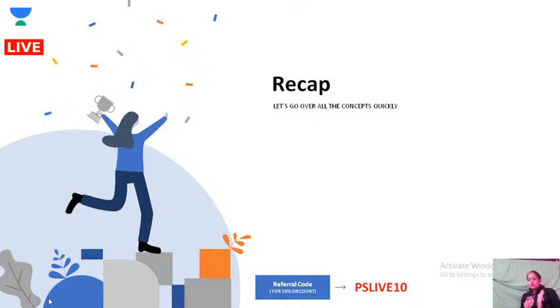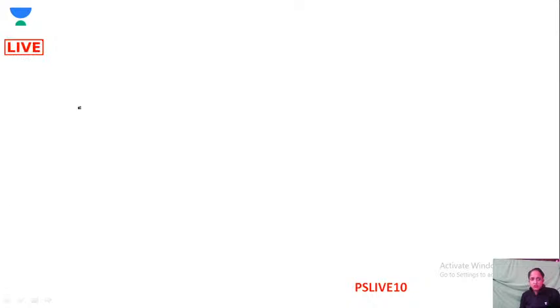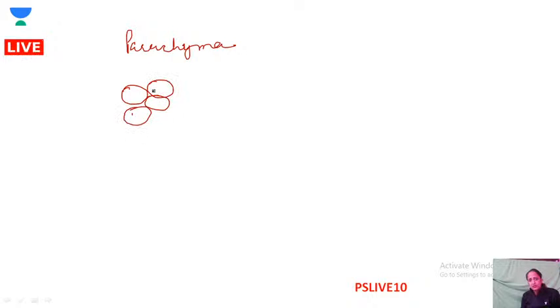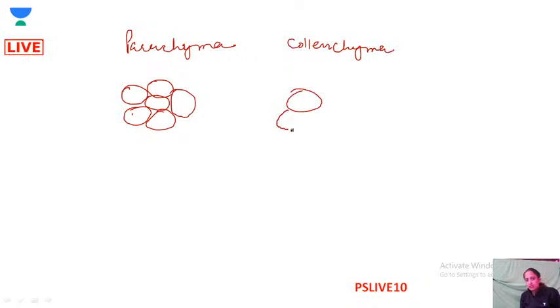Okay guys, so why are they dead? If I draw the diagram, first of all, parenchyma: they are like cylindrical, round cells with intercellular spaces. There are no lignin deposits. Collenchyma: they are living, but let's say these are the collenchyma.